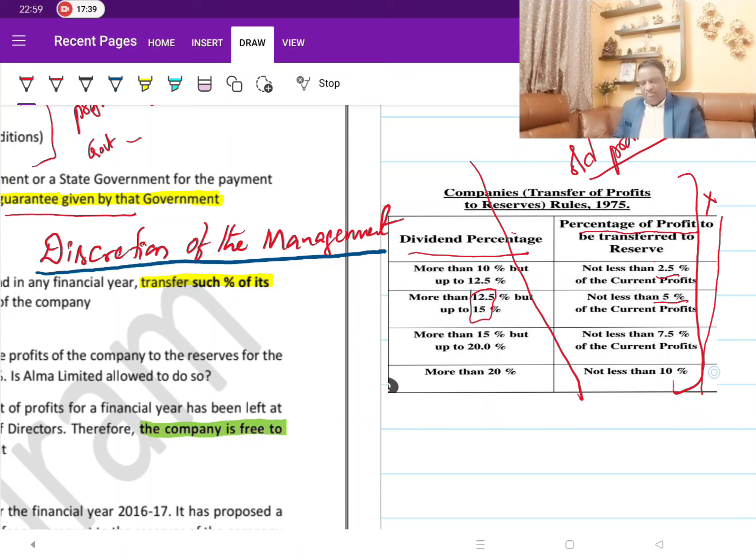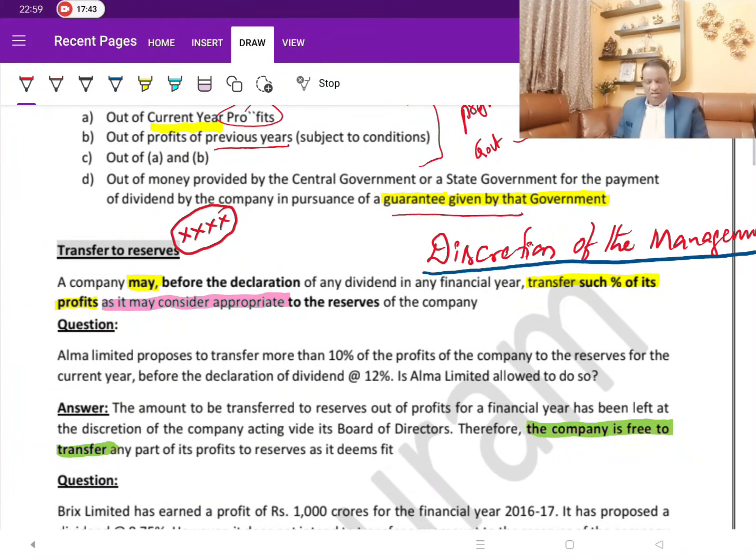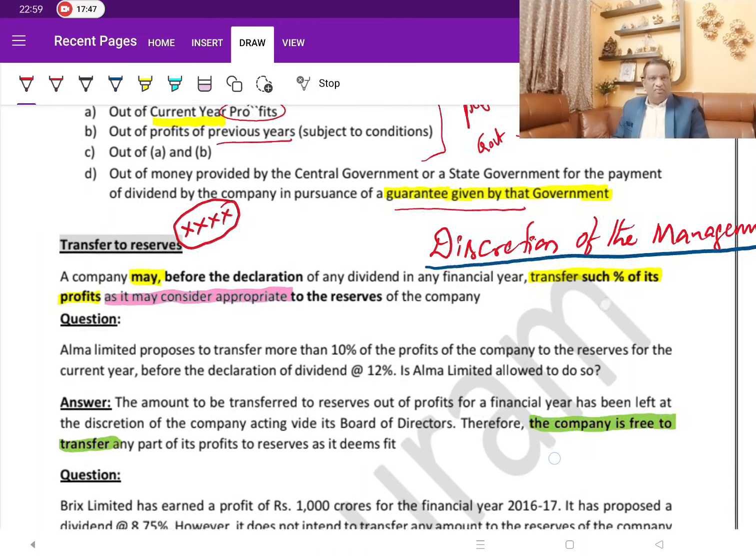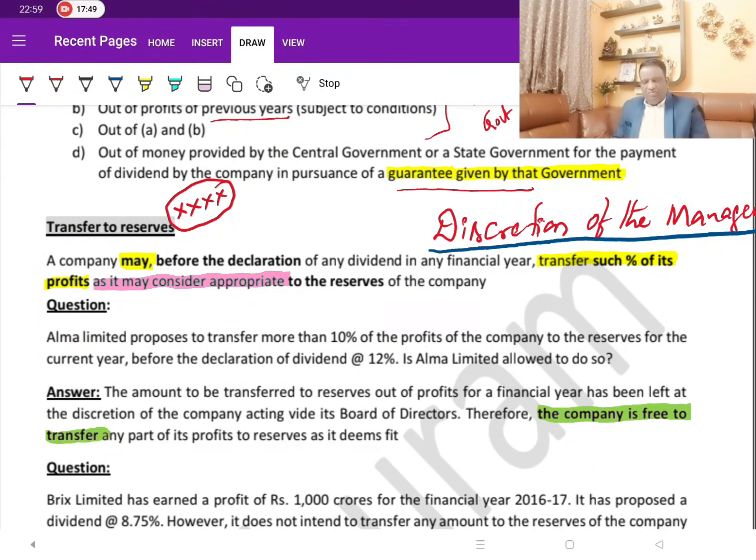Whereas in the current scenario, with the change in business, and no company being certain to continue for a longer period of time, and the fluid kind of situations, they abolished that mandatory requirement for transfer to reserves. So to cut short, the provisions that are applicable for you now are very simple.